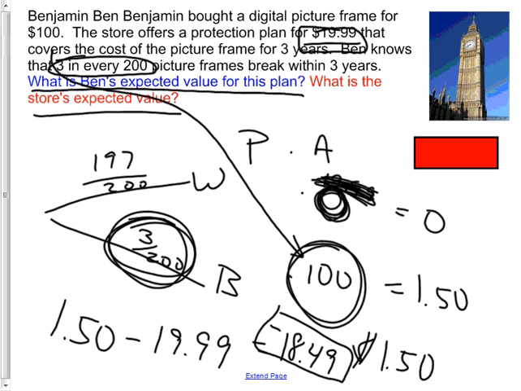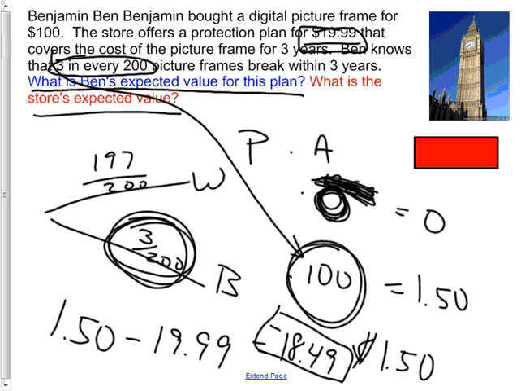Their expected value is positive 18.49. I'm expecting to lose 18.49. But remember, you don't expect to get the expected value. Reality is either you're not phone, in this case, your digital picture frame, either it's going to break or it's not going to break. So either you're going to be like, yeah, so glad I bought that insurance, or you're going to be, yeah, I wasted 20 bucks. It's one or the other. You're not going to get 18.49.